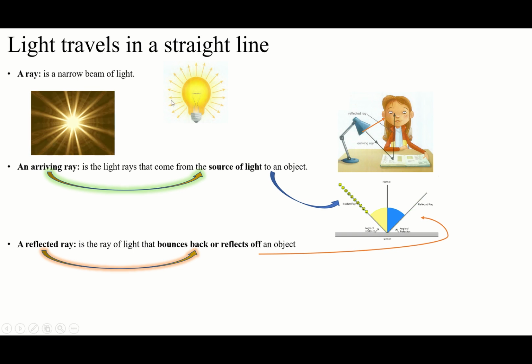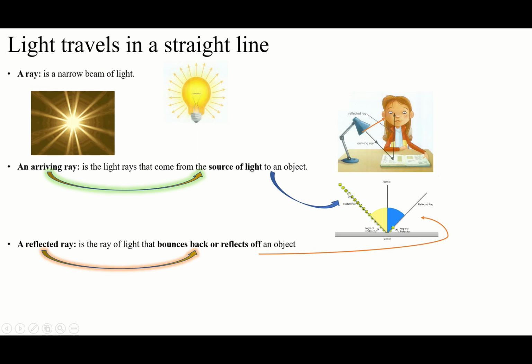When we say straightly, what do we mean by this? It means light is going to go straight until it arrives at a barrier. When light arrives at a barrier, we call this the reflected ray after the barrier. So the reflected ray is the ray of light that bounces back or reflects off. We can say bounces back, we can say reflects off an object.